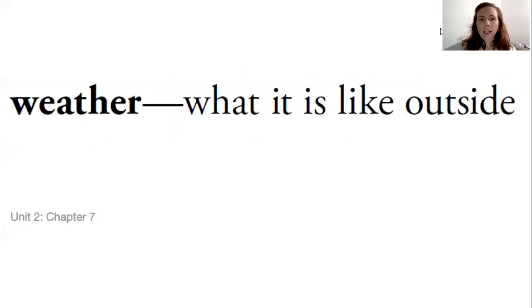This next word is weather. This is weather, like what is it like outside? We know that weather has a homonym, a word that sounds the same, like if we're asking whether you like pizza or hamburgers. This is the weather, the spelling that shows what it is like outside.